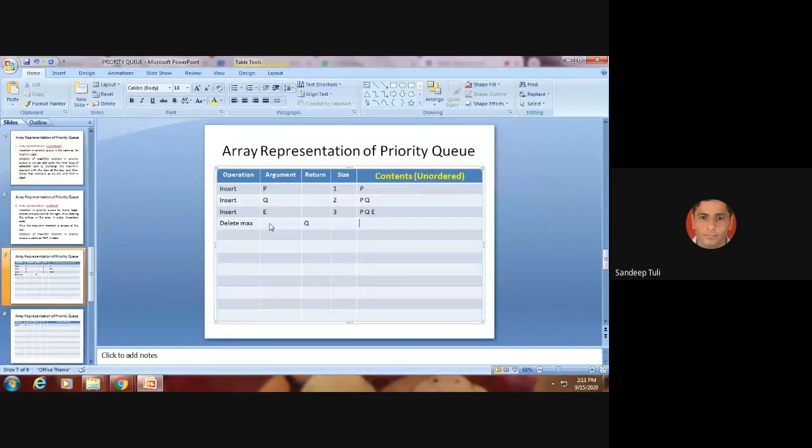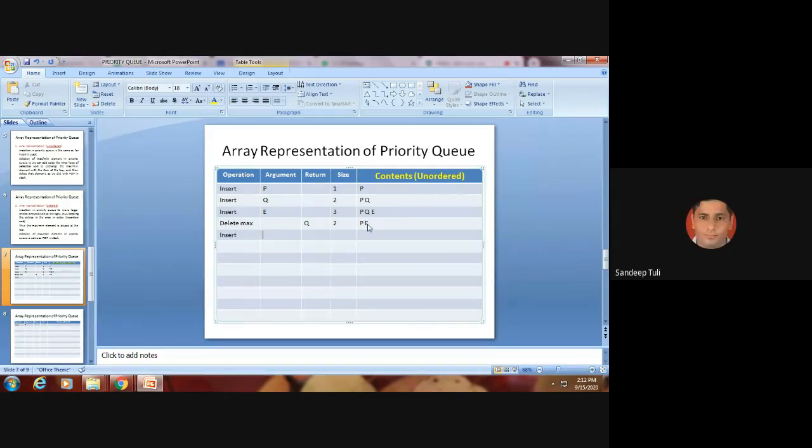So actually, what happened now? Q and E, we did some operation or some steps. We tried to move Q to the top of the queue. Now the remaining elements will be P and E, and the size will be 2. Is it okay? Yes or no? Yes, sir.